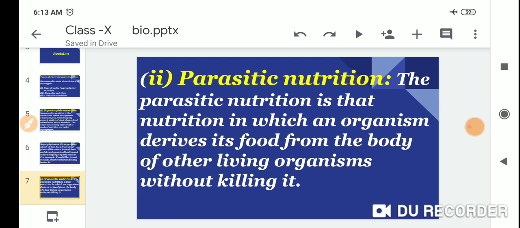Second one is parasitic nutrition. Parasitic nutrition is the nutrition in which an organism derives its food from the body of another living organism without killing it.